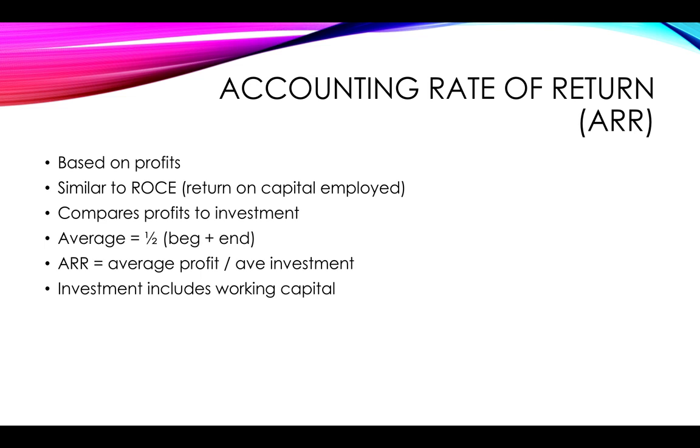Because you would assume that usually the working capital would stay the same for the beginning and end of the period, the average will actually just be the same amount. So you could either include it in your total investment at beginning and end, or you could just work out the average investment and then add the amount of working capital that is in existence each year.